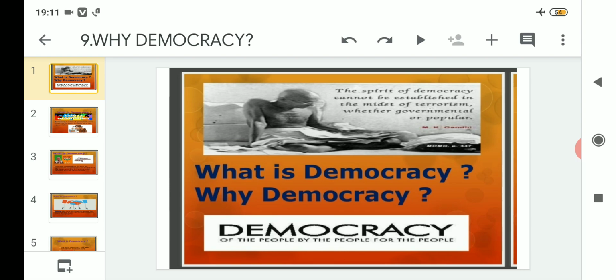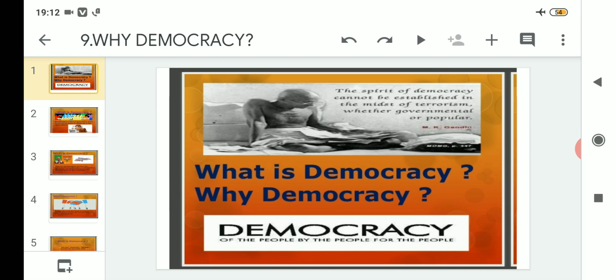As you can see in the picture, Mahatma Gandhi has said rightly that the spirit of democracy cannot be established in the midst of terrorism, whether governmental or popular. That means he has always given support to the democratic form of government, but the process of democracy cannot flourish if there is a problem of terrorism, or if it is affecting the integrity and unity of the country. That type of democratic government cannot be successful according to him.